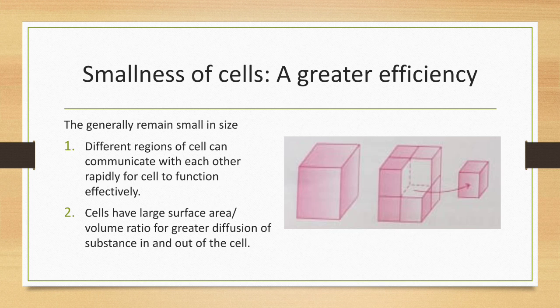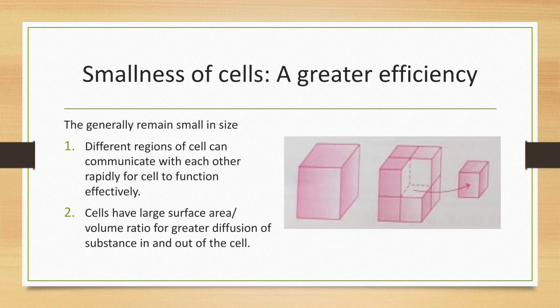Smallness of cells gives greater efficiency. Since the size of the cell is small, it has greater efficiency. Cells generally remain small in size, and this is because of two reasons.